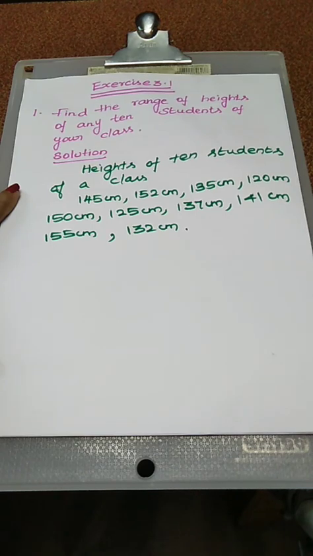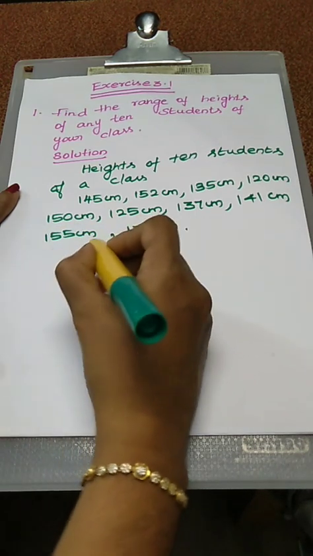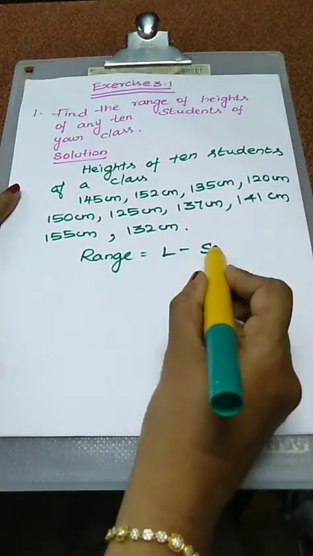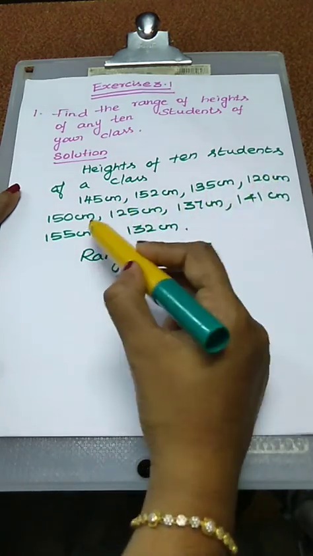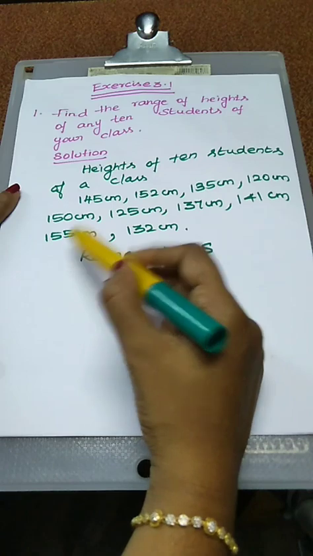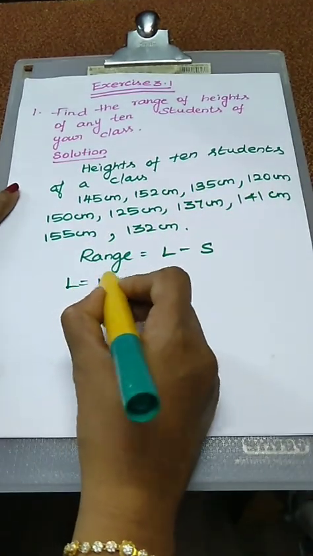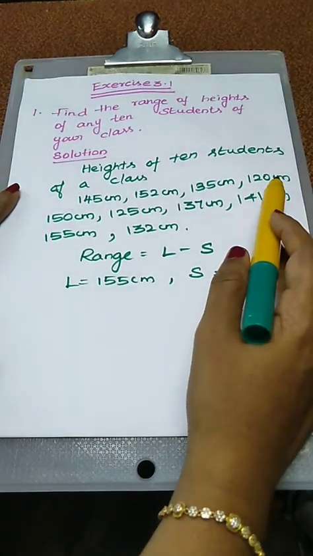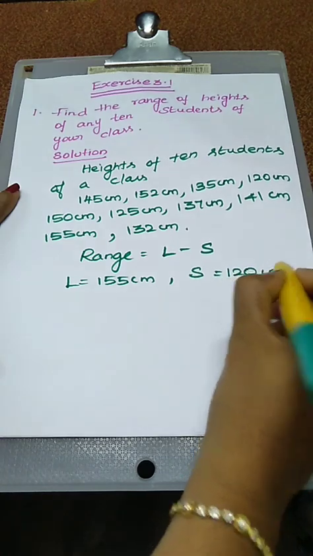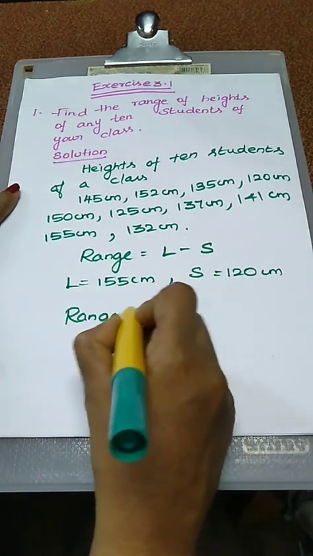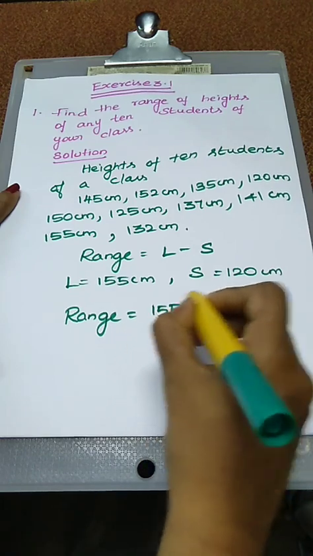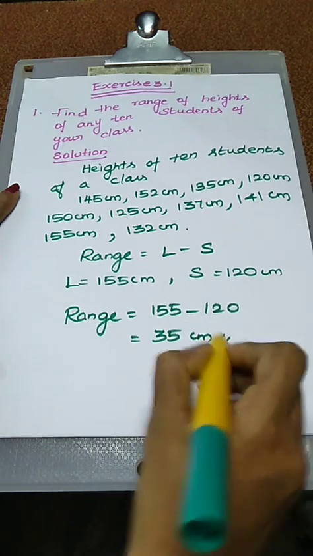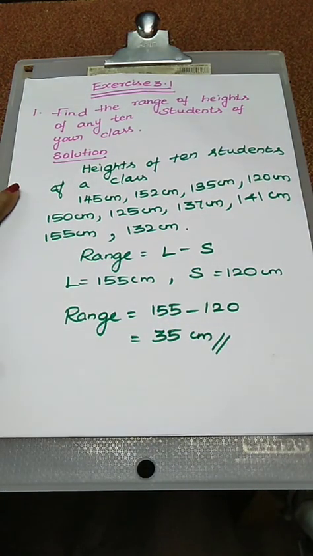Okay, now we have to calculate the range. Actually, what is the range formula? Range is equal to L minus S, that is largest value minus smallest value. Look at all the values, you have to select the largest value, that is actually 155. So L is equal to 155 centimeter. What is the smallest value of the observation? I think 120. Okay, so range is equal to L minus S, that is 155 minus 120. So the value is 35 centimeter. This is the range of your class 10 students' heights. Okay.